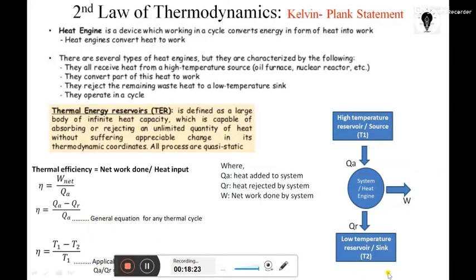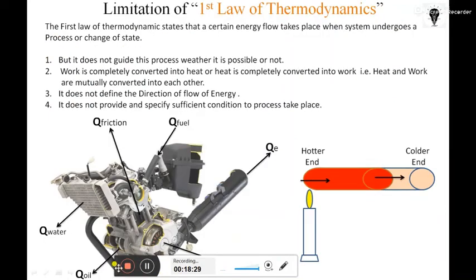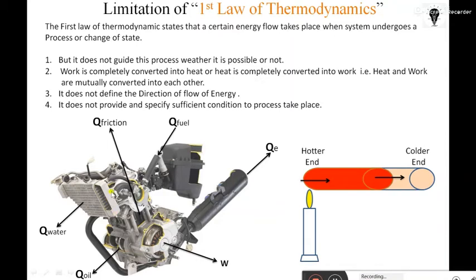In the surroundings we leave our waste heat, like in our engine. Here, combustion takes place inside the cylinder, and we are leaving heat to the atmosphere. So the surroundings are the low temperature reservoir. The combustion processes that take place inside are our high temperature reservoir, the source from which we take heat.